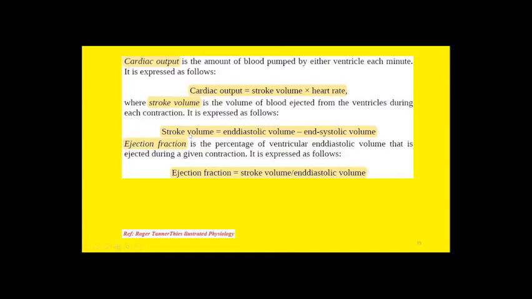And if you divide stroke volume by end diastolic volume, this will give you the ejection fraction. So 70 ml divided by 120 ml, and the fraction will be around 55%. Normal ejection fraction will be around 55%.